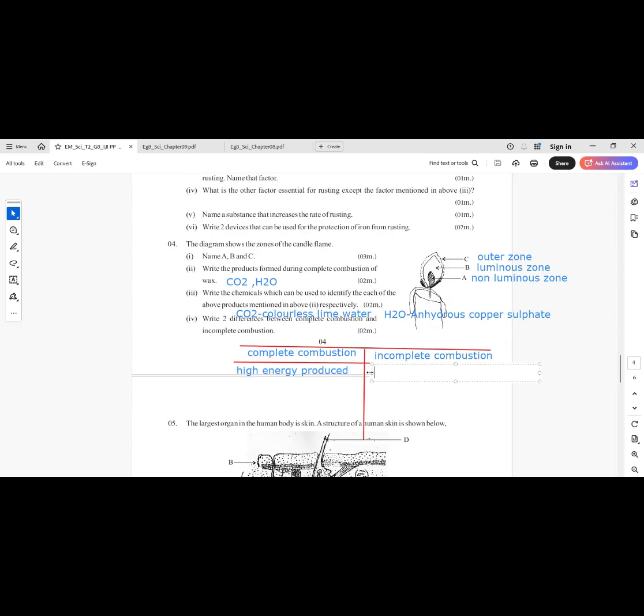Incomplete, low energy produced. Complete combustion: no soot produced. Incomplete combustion: soot produced.